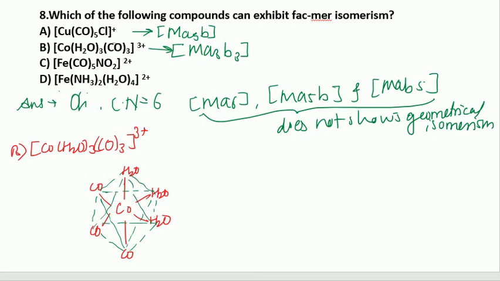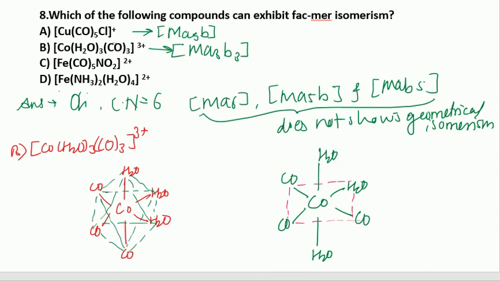If we draw the second isomer, cobalt is at the center and H2O, H2O, and one H2O is at the down, one carbonyl takes the place of H2O, and likewise. If we complete the geometry of the same, this forms the octahedral geometry. Now they are the isomers.